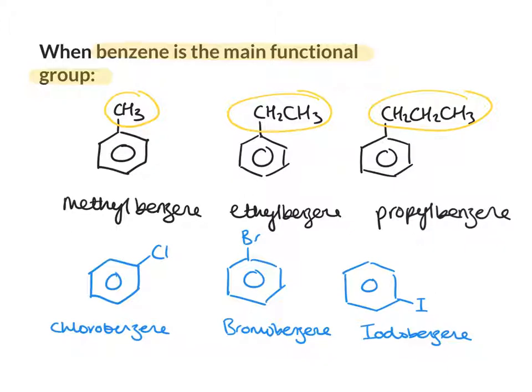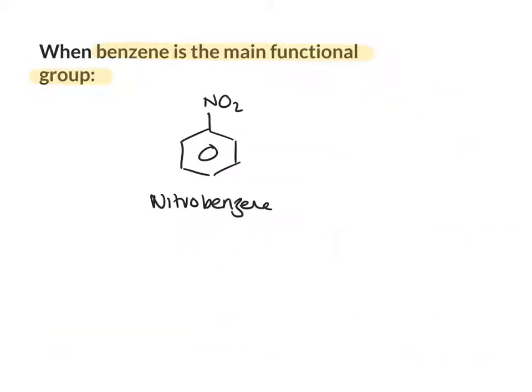And finally, we've got nitrobenzene. That's a benzene ring with an NO2 group coming off it. Just for reference, the nitro group is a nitrogen double bonded to an oxygen in one direction and single bonded in the other, giving this oxygen a negative charge because the nitrogen has 4 bonds, so it's positive.